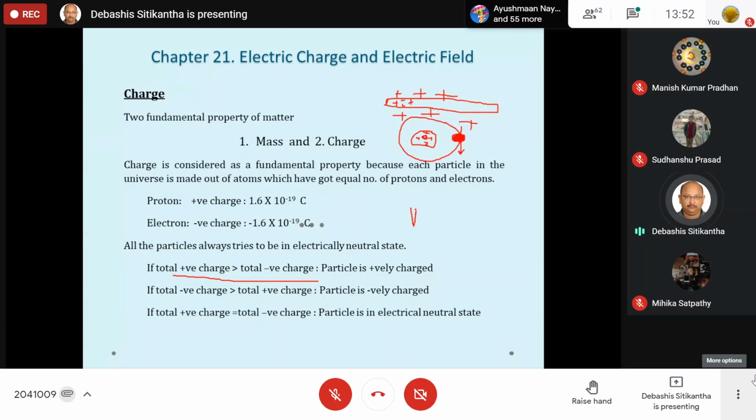Suppose let us take a piece of ruler scale that you people use in your geometry box. If you start rubbing two scales with each other, is it possible that you can rub out the electrons from both of them? It is not possible, but you have to choose two heterogeneous materials. For example, in this case you are choosing a piece of plastic scale, and the other one is a piece of cloth.